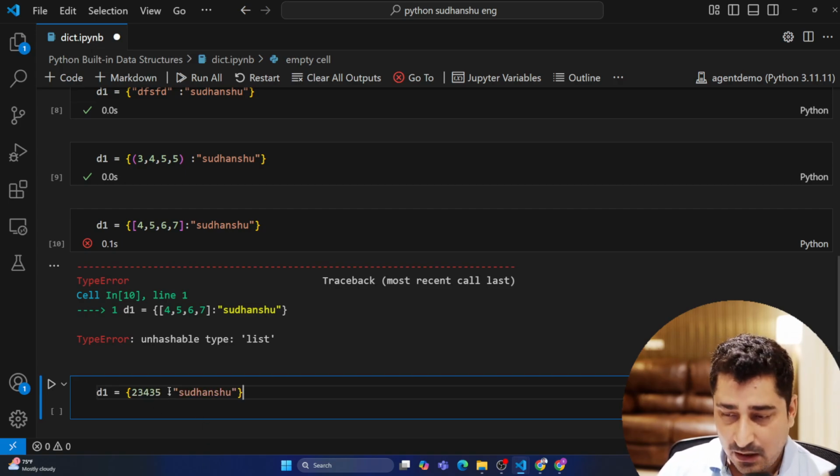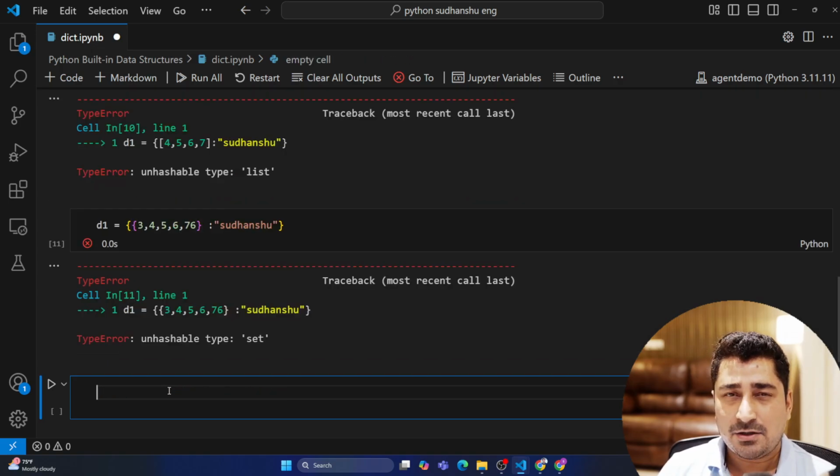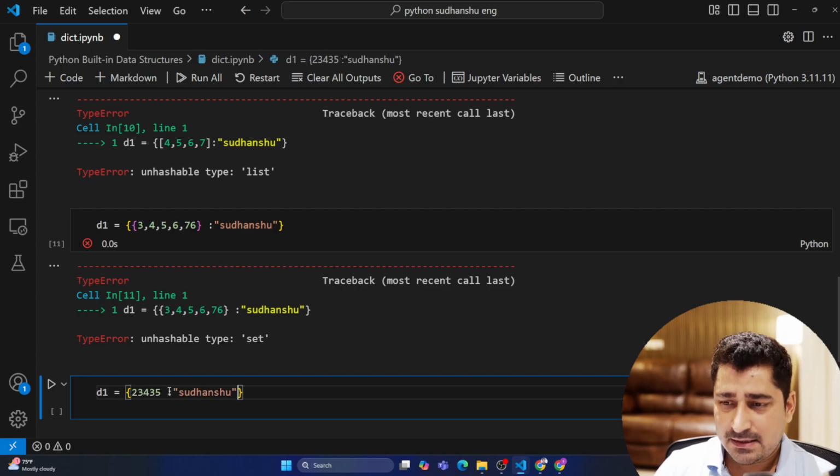Okay. Now let's try to consider a set as a key. Again, not allowed, because a set is again a mutable element. Now, let's try to use a frozen set then. Frozen set is immutable.